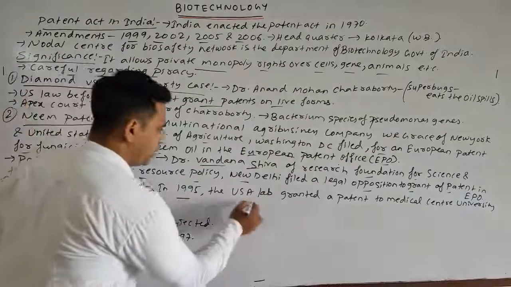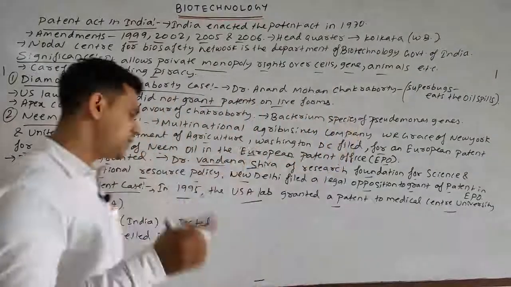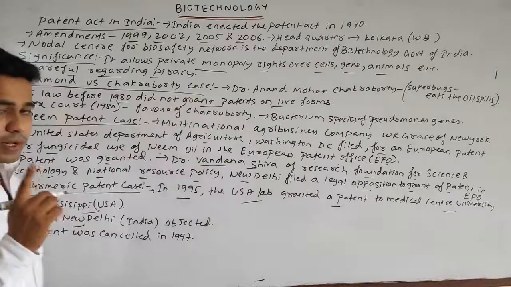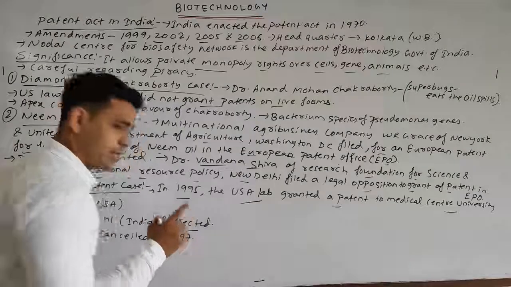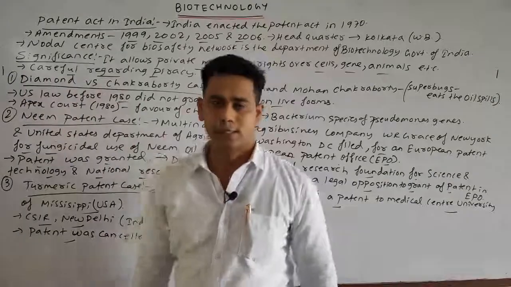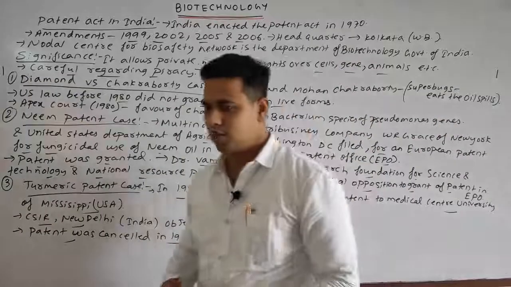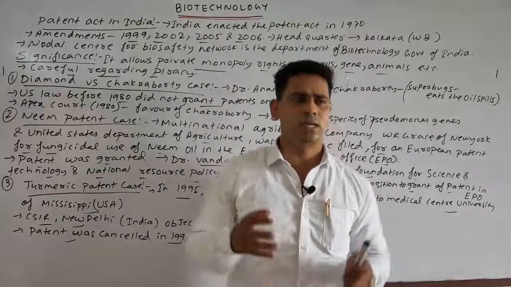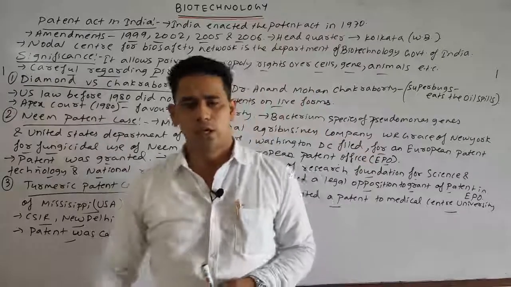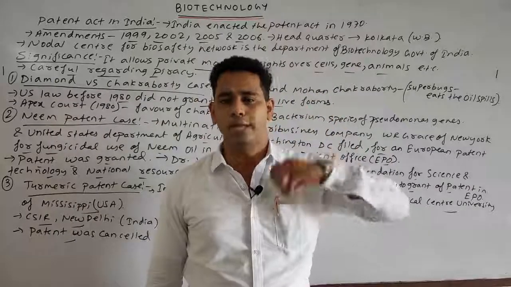In 1995, the USA granted a patent to the medical center, the University of Mississippi, as we discussed. But CSIR New Delhi, one of the central research centers in India, objected to this, and the patent was finally cancelled in 1997. So over the ages, powerful countries, basically the US, have always tried to steal others' techniques and technology by means of biopiracy, and they want to patent that product in their own name.